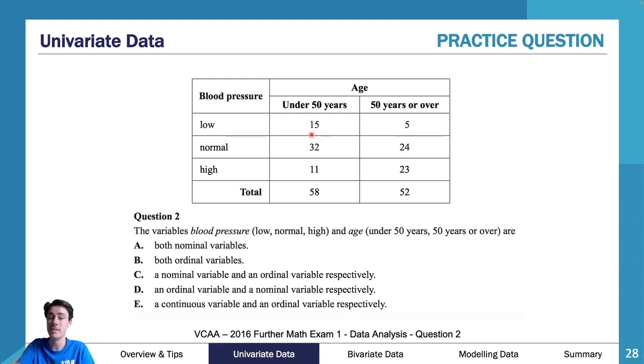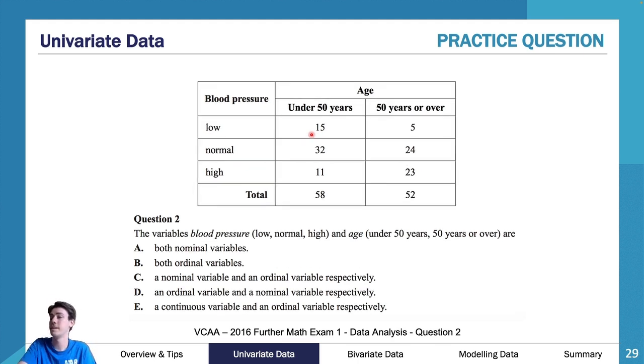So this question here was a little bit more difficult in that we find that there are two variables, and one of them is very much a categorical ordinal, because as you can see here, we've been told that low, normal, high. It's clearly categorical. It's clearly describing what's going on, a low, medium, high. Now, then we have under 50 and over 50.